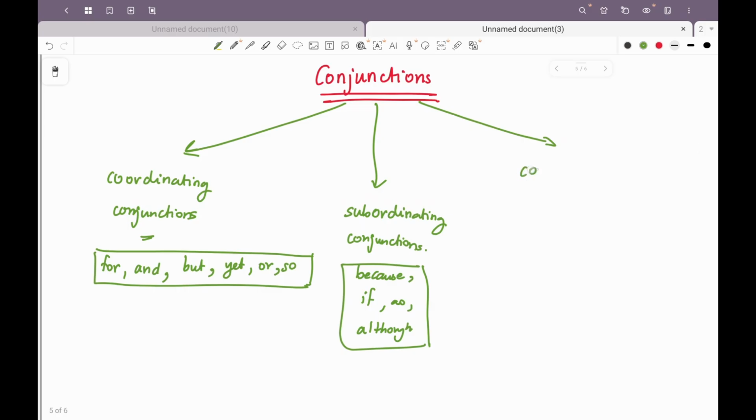Last type is correlative conjunction. When a pair of words is used to join two or more clauses or sentences of equal importance, it will be a correlative conjunction. But in this, there will be two parts. For example, we say not only but also, right? These are pairs of words.